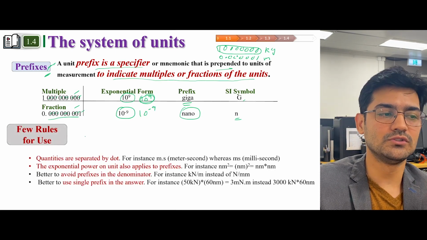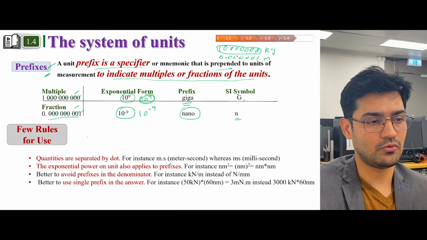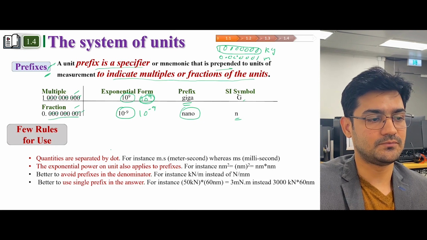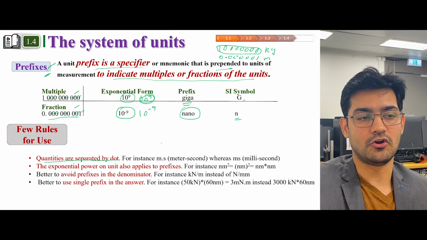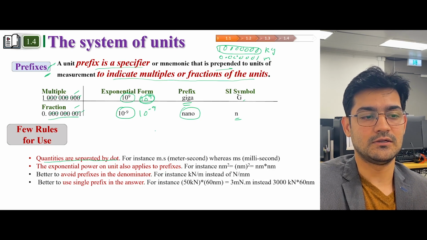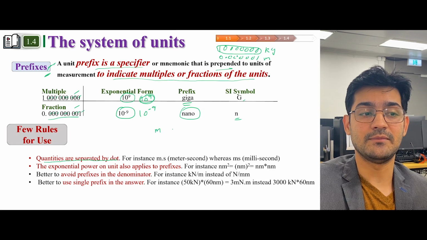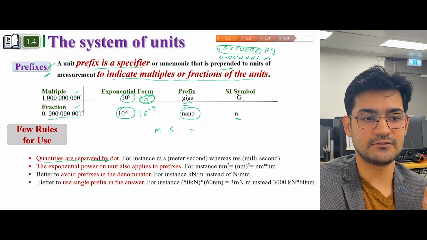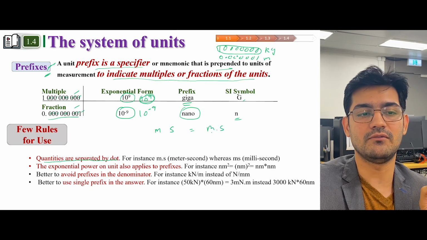Now there are some rules which we need to follow for applying those prefixes. The number one rule is quantities are separated by a dot. We have studied those quantities. For example, length is measured in meter, time is measured in second. So if we are combining those two quantities, we have to put a dot in between them.